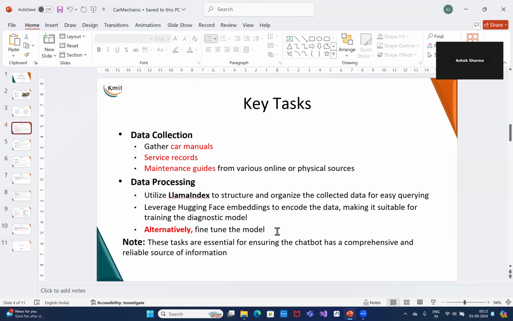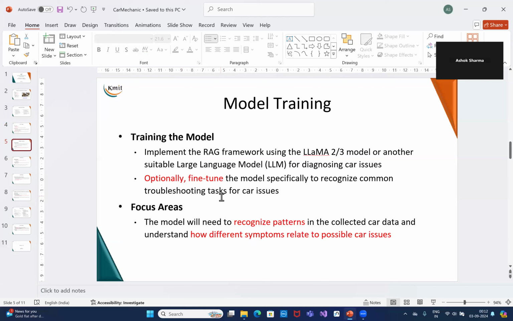Llama Index is the tool which will be doing this job for us, extracting the information and putting it in proper format, and then it is fed into the large language model. We could use the RAG framework for this, or we could alternatively fine-tune the model. So that much about the data processing and the technology for the virtual mechanic. Now coming to the model training, we can use the RAG framework for that. We have a foundation model.